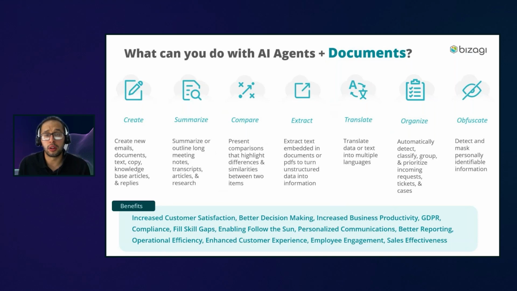We do believe for sure that our agents plus documents will give you the possibility to extract information from a document or compare two documents. We do have one agent template that, for example, compares two vendors and gives you one suggestion based on what you want, right? Or you can actually just extract important information or translate information from one document to the other one, right?